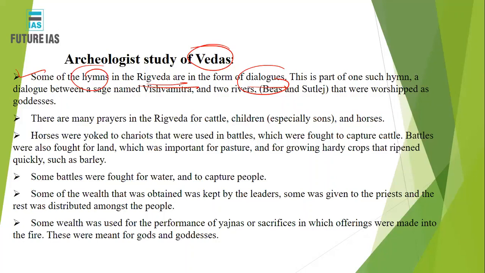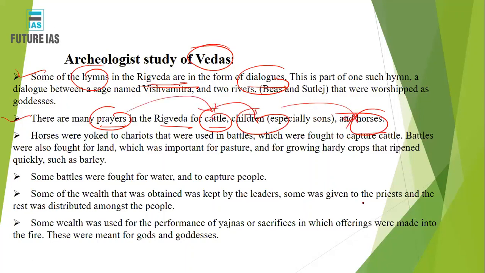So it is just like a dialogue between Vishwamitra and the two rivers. They were continuously in dialogue among themselves, and these dialogues were subsequently documented. What was not documented was recited and learned. There were many prayers in the Rig Veda for cattle, children, and horses. That means the cattle, children, and horses were not on par with the gods, but a certain amount of respect was given to them also.